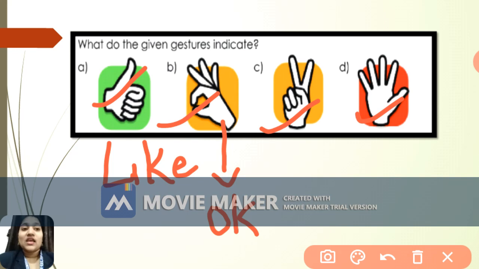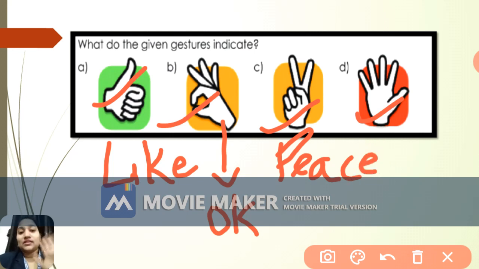The third one, when you do like this, it means peace. So our third one is peace. And the fourth one, when you do like this, what exactly does it mean? It exactly means you are saying hello. So all the four gestures indicate different signs.